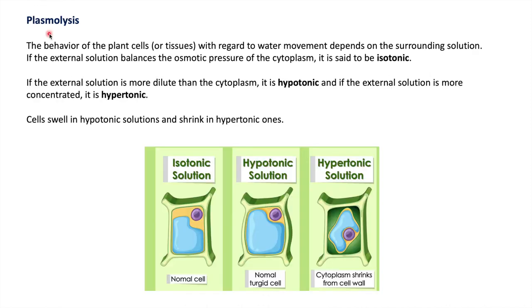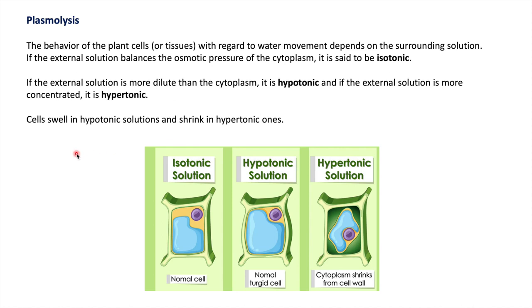Now we will study plasmolysis. Before studying plasmolysis, we have to study the behavior of plant cells in different kinds of solution. First we will study the effect on a plant cell in isotonic solution. So what is isotonic solution?